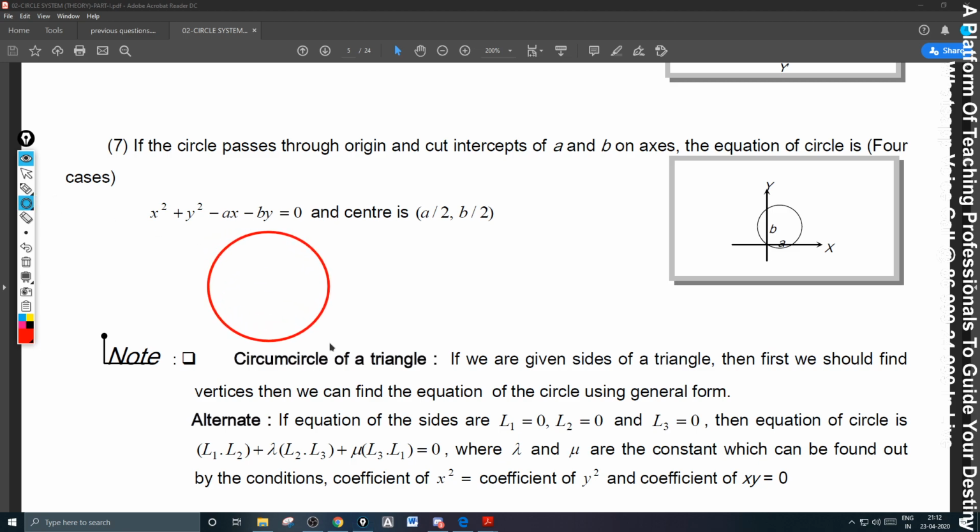This is a circle, and you have a triangle in it. This is one line L1 equal to 0, another line L2 equal to 0, another line L3 equal to 0. You need the circumcircle equation.